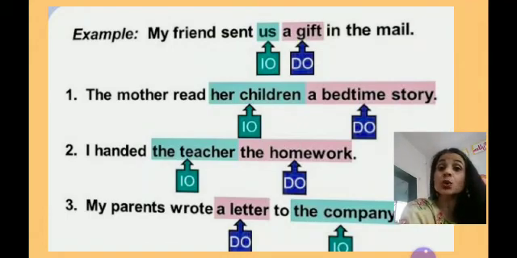My parents wrote a letter to the company. What did your parents write? A letter. So that is the answer of what? So it will be direct object. And whom did they write a letter? To the company. So it will be indirect object. Children, this sentence could be written like this. My parents wrote the company a letter. So indirect object can be placed between verb and direct object, or it can be placed at the end of the sentence after using to.